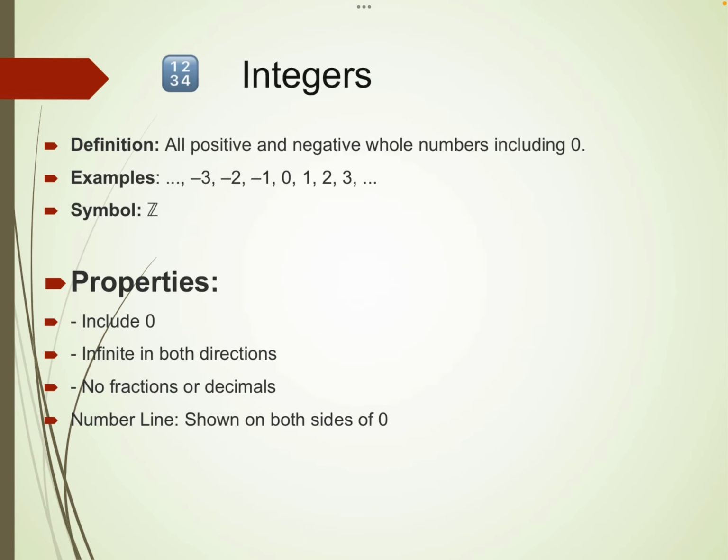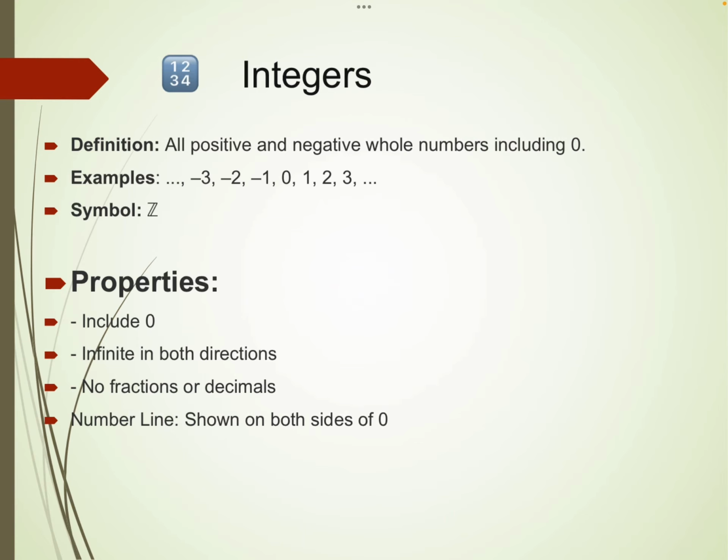So, very important, what are integers? All positive and negative whole numbers including 0. 0 is also counted in integers. So suppose -5, -6, 2, 3, 0, these are all integers. So the broad number line is the integers. In mathematics we have to deal with integers a lot. Okay. It is represented by the symbol Z. What are the properties? It includes 0, but no fraction or decimal is included in integers. Infinite in both directions.